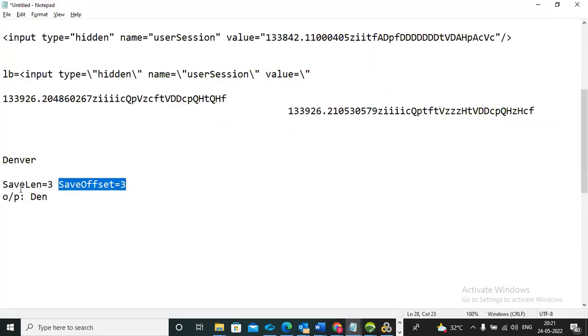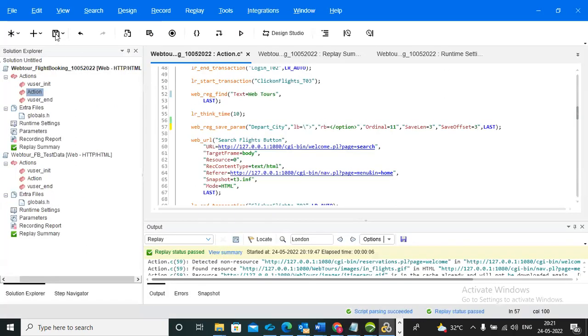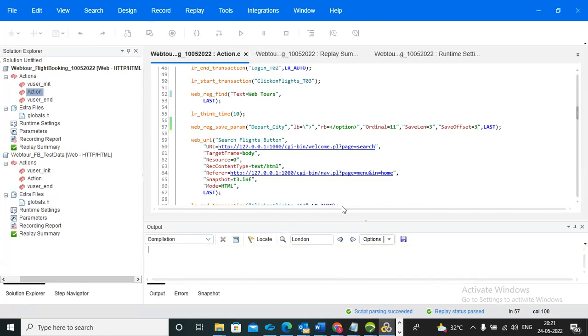When you give both save length and save offset, save offset works first. What will happen? It skips the characters. How many characters do we need to skip? 3 characters. After that, save length will work. So you can understand that when you give save length and save offset, first save offset works and after that it works with the save length. Now save it and we'll run.